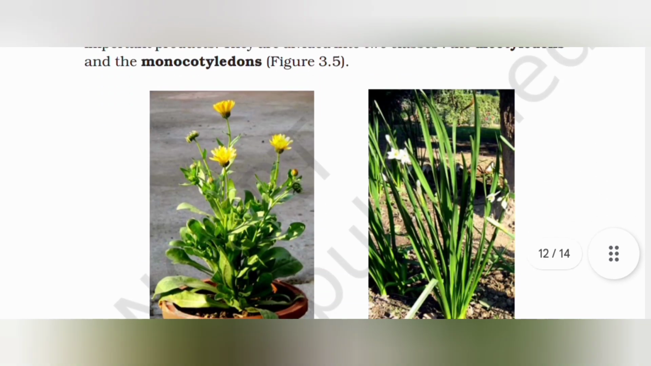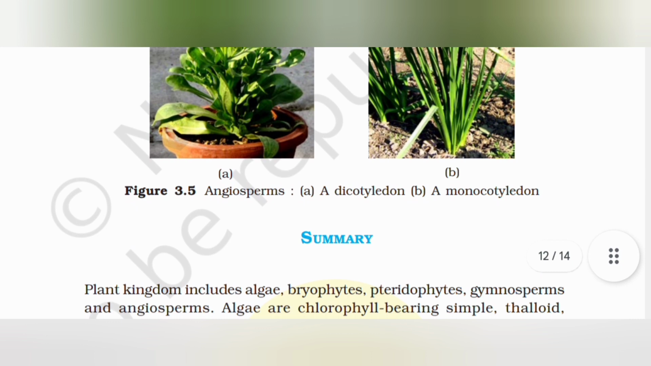Figure 3.5 Angiosperms. A. Dicotyledon. B. Monocotyledon. Summary.